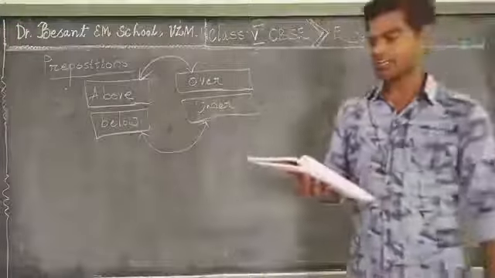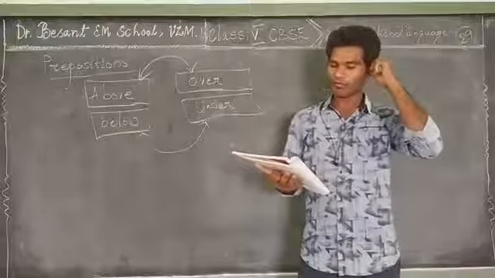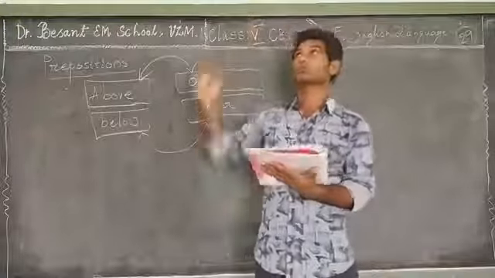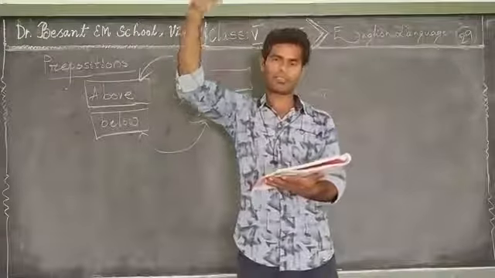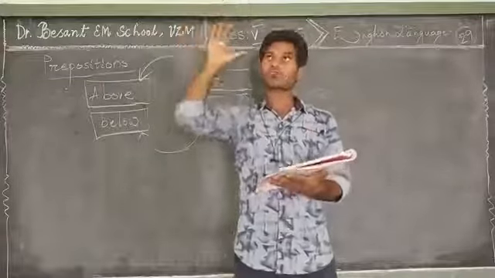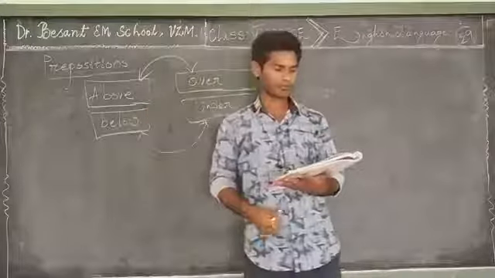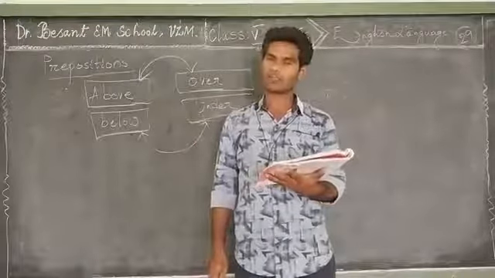Above and over indicate the position and movement of one object that is higher than the other object. So the two objects are in some position, and also movement. Observe the distance between the fan and the boy.